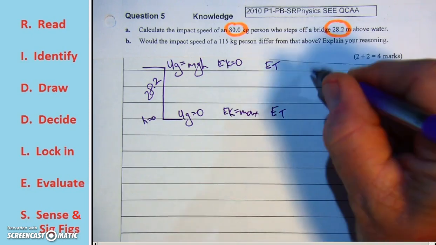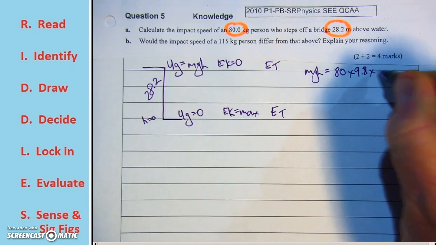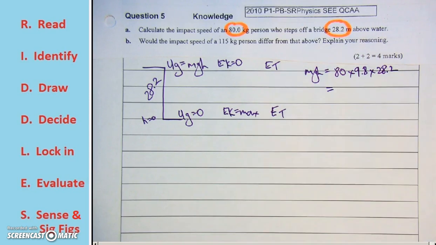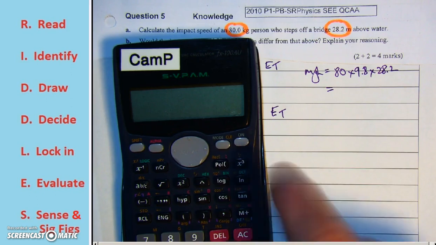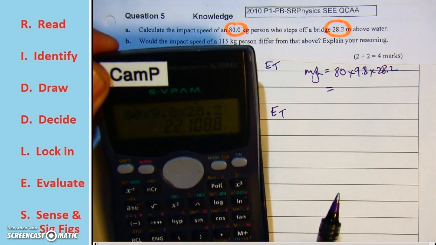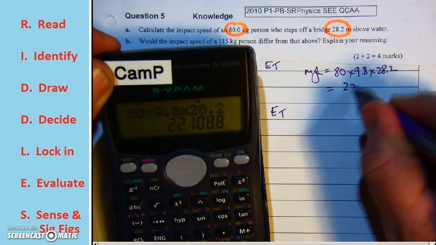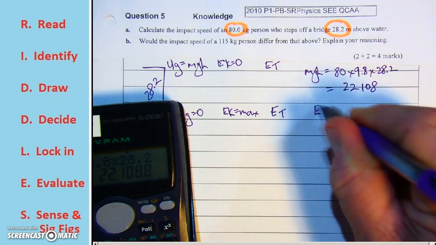So therefore, if we work out the gravitational potential energy here at the top, 80 multiplied by 9.8 multiplied by 28.2, we could do that calculation. So here we go with our calculation. 80 multiplied by 9.8 multiplied by 28.2 equals 22,108. Now, on impact, that will be equal to the kinetic energy.